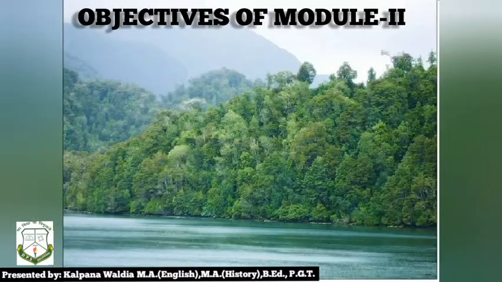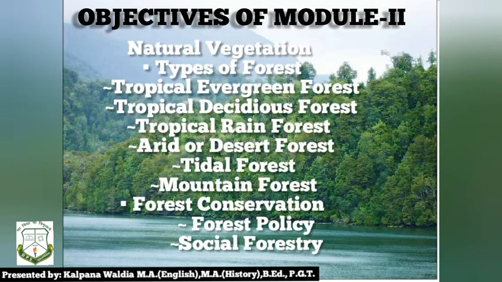Let us see the objective of Module 2. Here in this module, we are going to understand the types of forest under natural vegetation. These are tropical evergreen forest, tropical deciduous forest, tropical rainforest, arid or desert forest, tidal forest and mountain forest. Thereafter, we will see the forest conservation, meaning and what are the forest policies made by government. At last, we will end up this session with the topic social forestry.